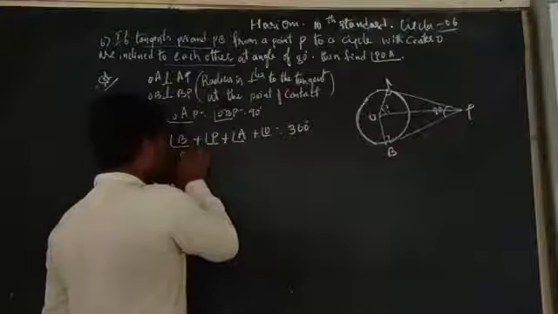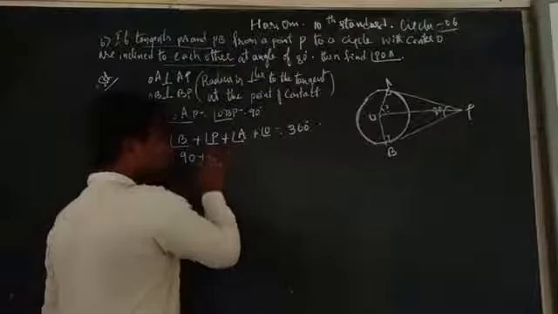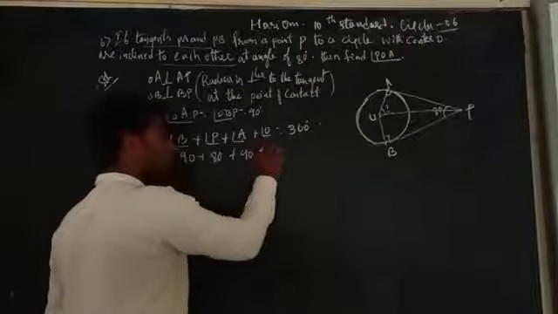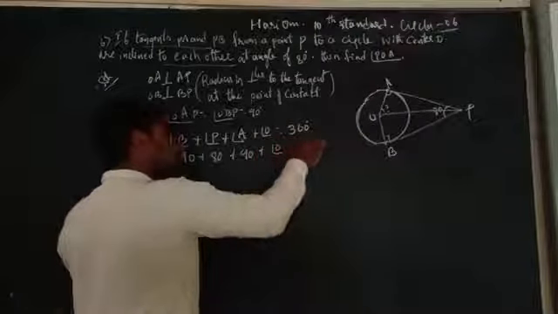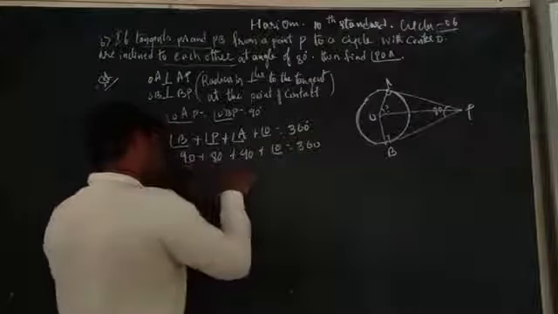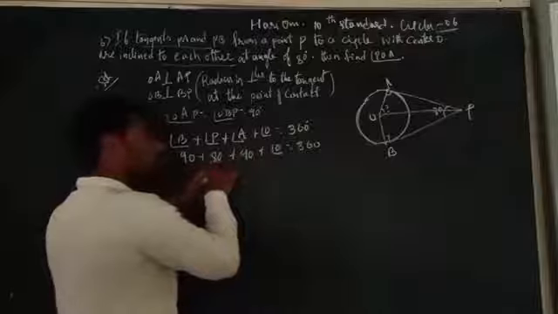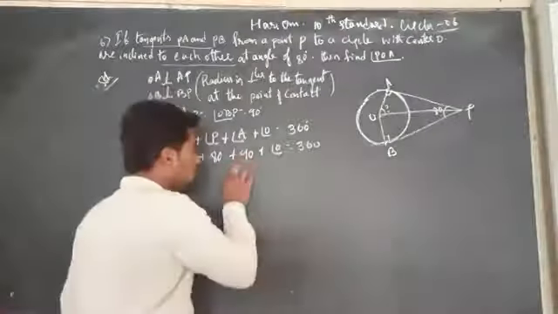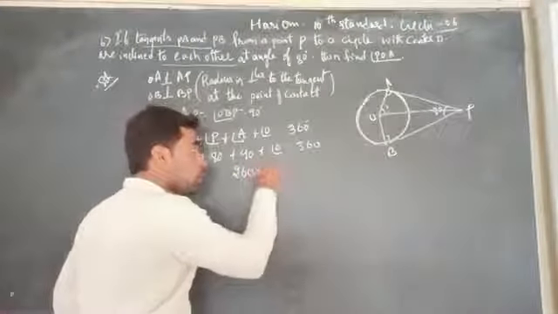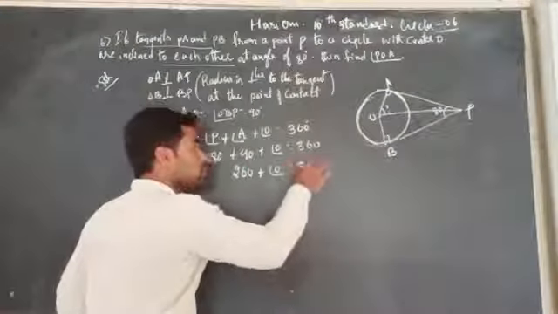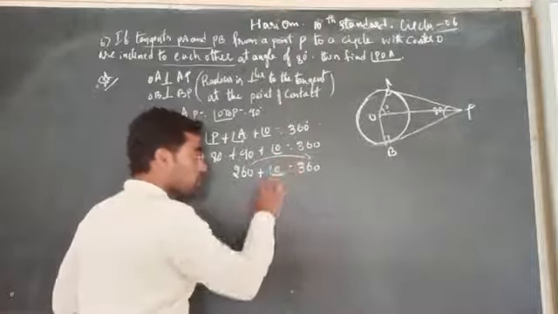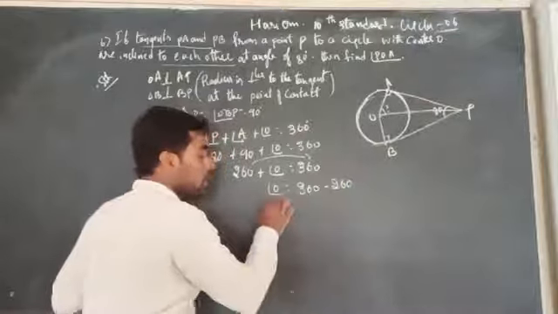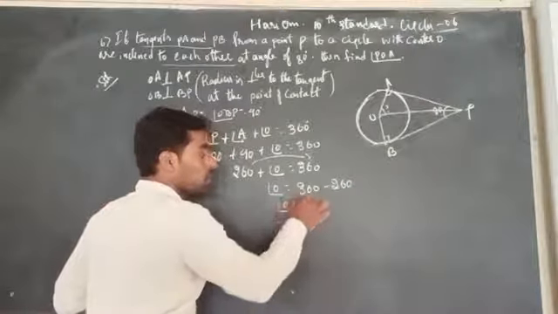Angle B 90 plus angle P, they are given 80 degrees, plus angle A 90 plus angle O is equal to 360. Now we have to add. 90 plus 90 is 180, 180 plus 80 is 260 degrees plus angle O is equal to 360. Now transfer to RHS, angle O is equal to 360 minus 260. Now angle O is equal to 100 degrees.